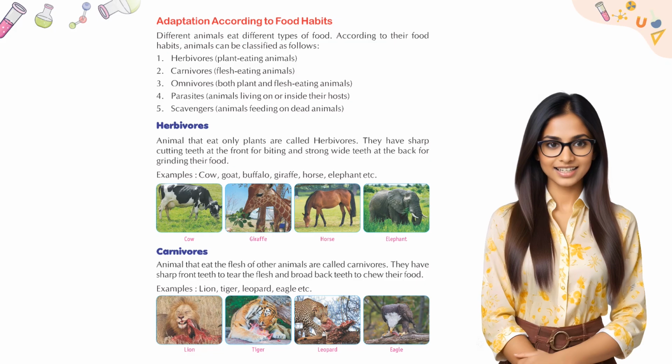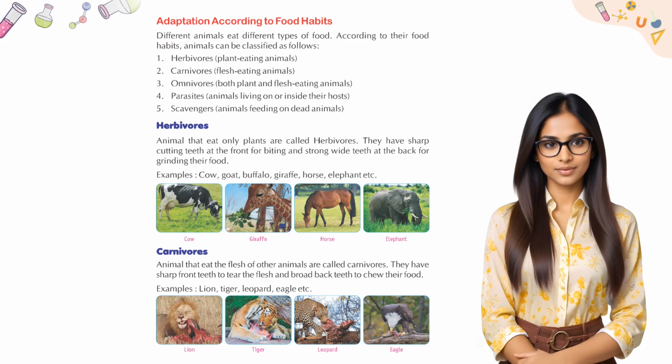Herbivores. Animals that eat only plants are called herbivores. They have sharp cutting teeth at the front for biting and strong white teeth at the back for grinding their food. Examples: cow, goat, buffalo, giraffe, horse, elephant, etc.